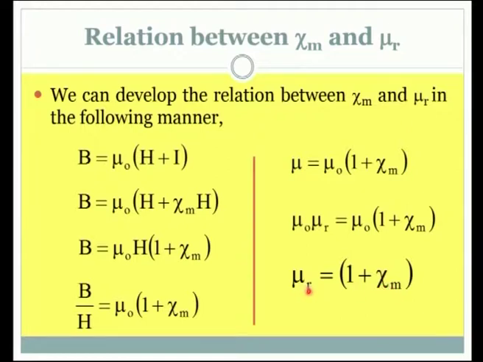I would like to discuss upon these terms so that we could use them to find out what sort of magnetic material a material is. And this relation shows mu r is 1 plus chi m. There are some clues that we could identify. This chi m could be a negative value. As I said, when the external magnetic field is applied, if the magnetization is happening in the opposite direction, then chi m will definitely take a negative value.